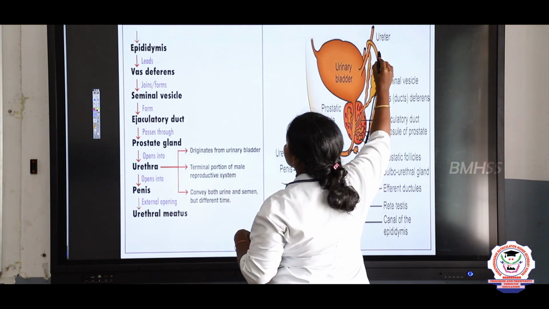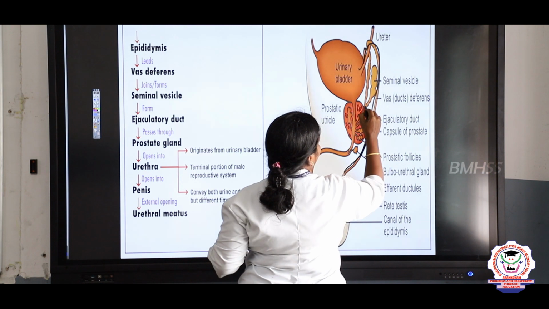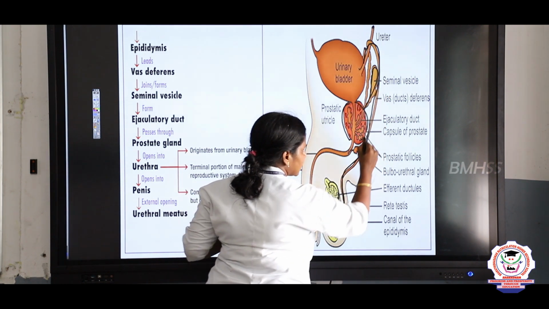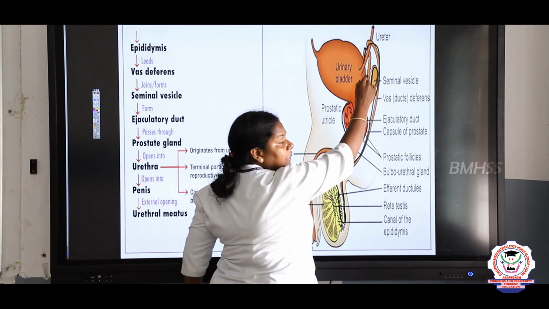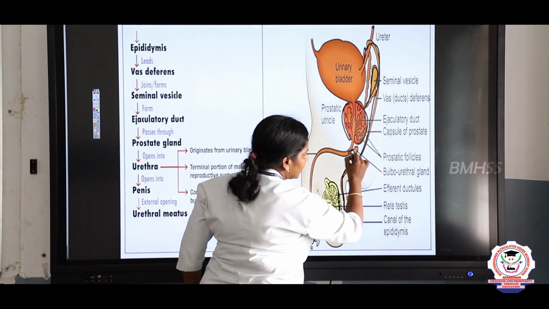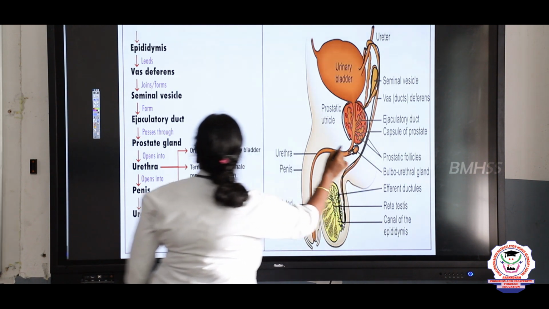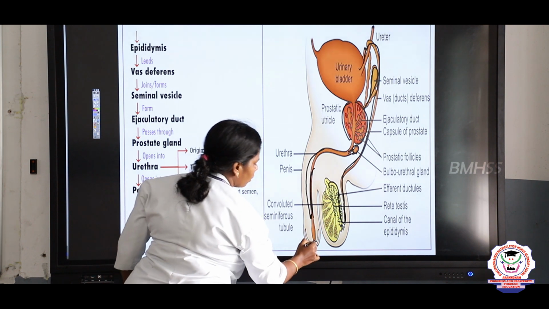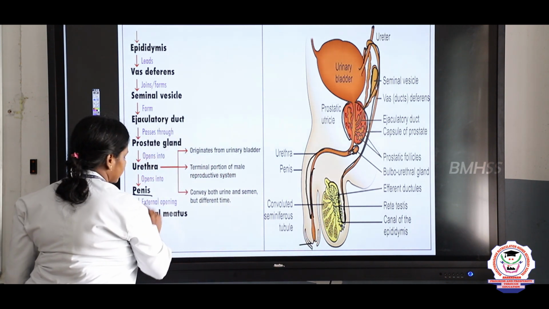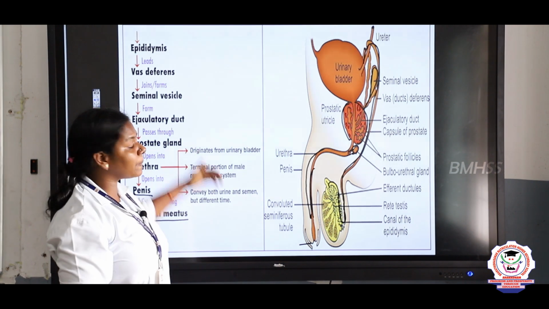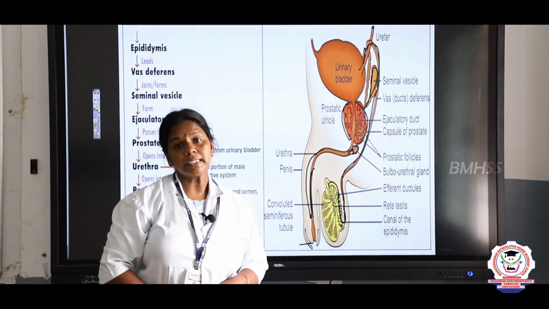From the vas deferens, where does it go? The sperms are transported to the seminal vesicle and prostate gland. It receives the secretions of the seminal vesicle, prostate gland and the bulbourethral gland, and finally it reaches the urethra and opens out through the penis at the external urethral meatus. So this is the pathway of transport of the sperm.